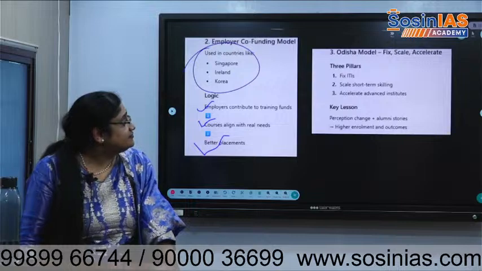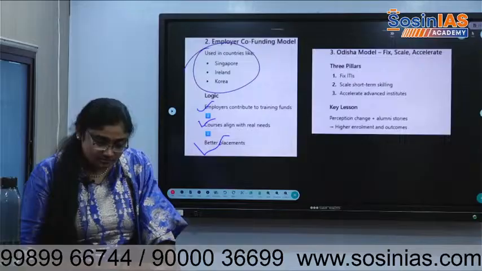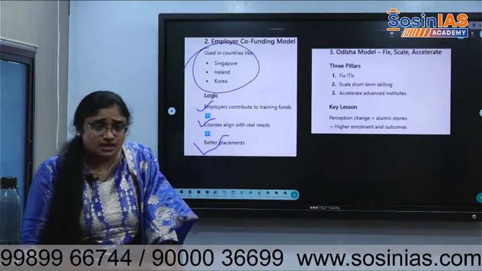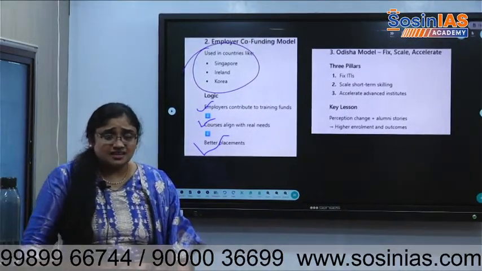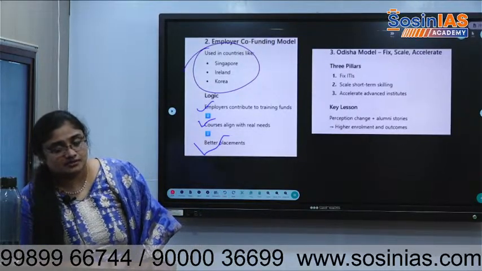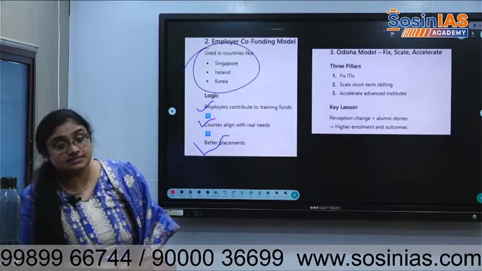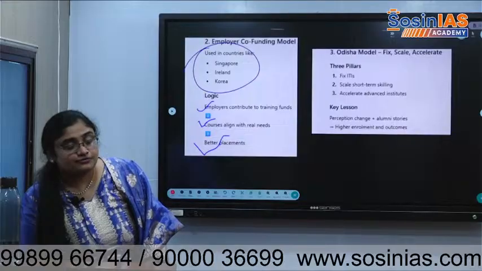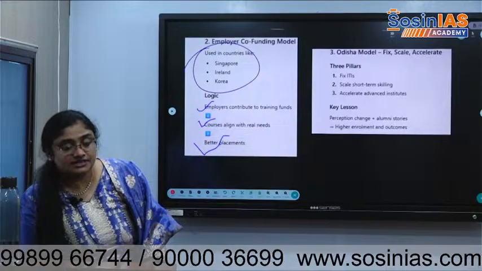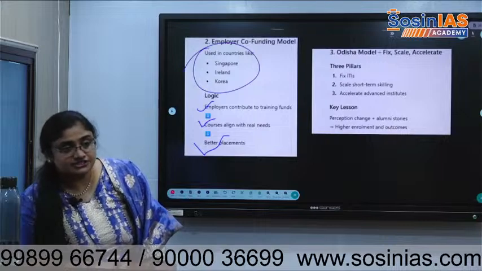Orissa says fix, scale, accelerate. First they fix their infrastructure, their finances, their systems, and create skill committees, institutions which skill people in every district.